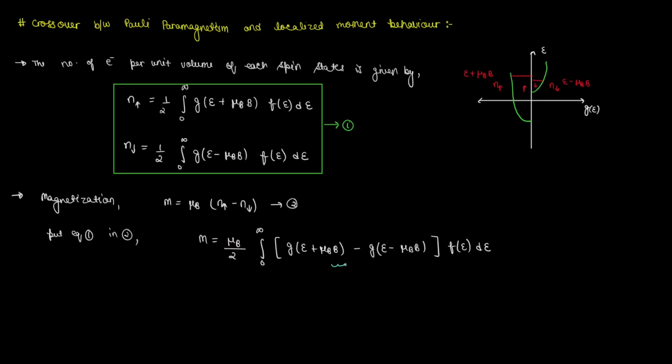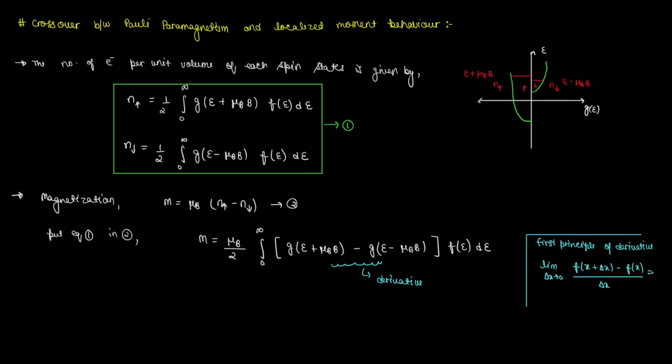Now if you see here, we can replace this with the derivative, because if you remember from the first principle of derivatives, limit delta x tending to 0, f of x plus delta x minus f of x divided by delta x is approximated as the first derivative of function f with respect to x.